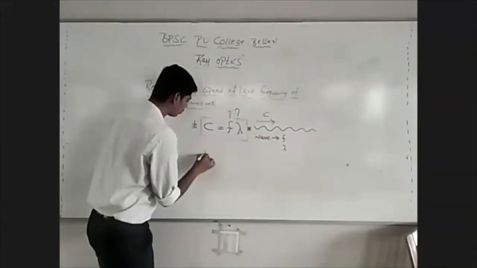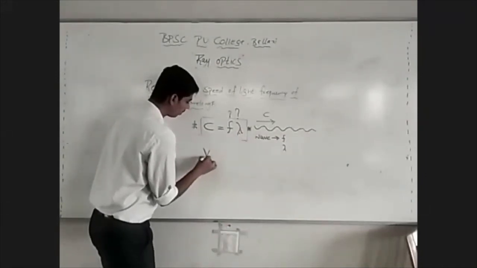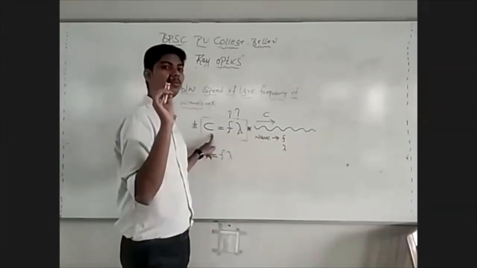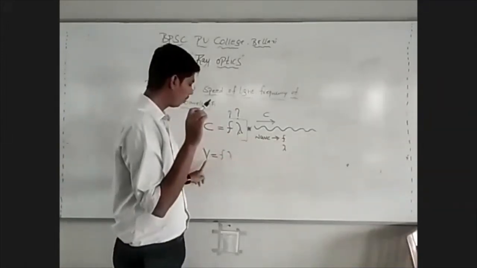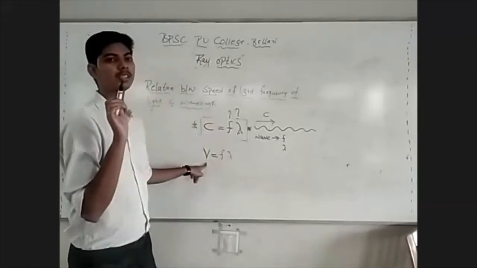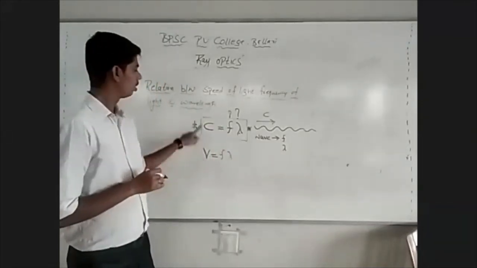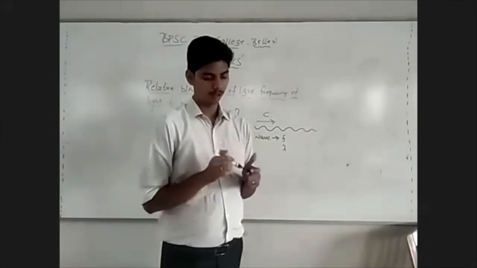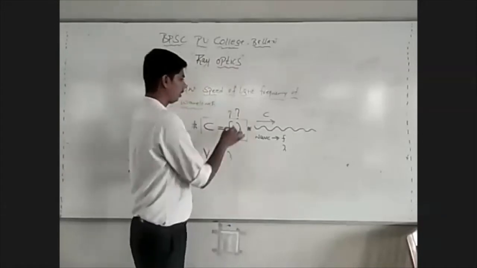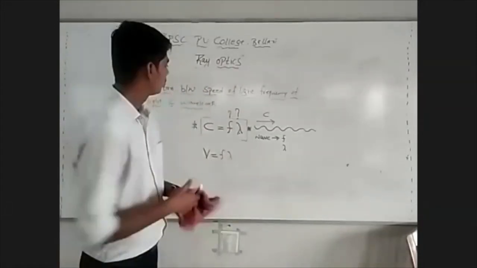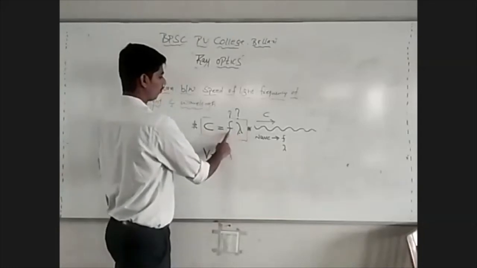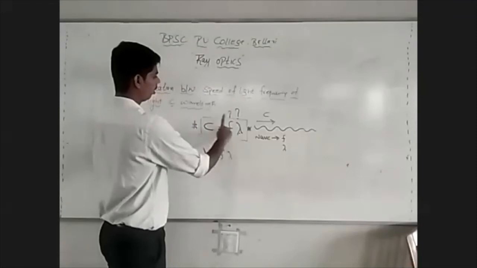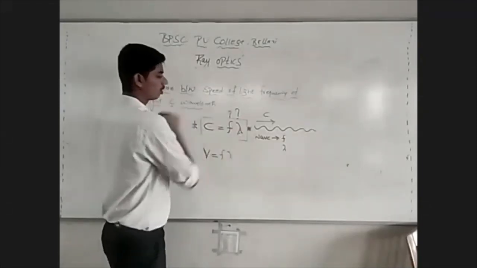Velocity of light or speed of light in a medium must be represented as V. In vacuum, speed of light should be represented as C, whereas in a medium the speed of light must be represented as V. Remember this. C speed of light in vacuum, V speed of light in a medium. So this is an important relationship. C is equal to F into lambda, frequency into wavelength. Okay, this is the relationship between speed of light, frequency of light, and wavelength of the light.